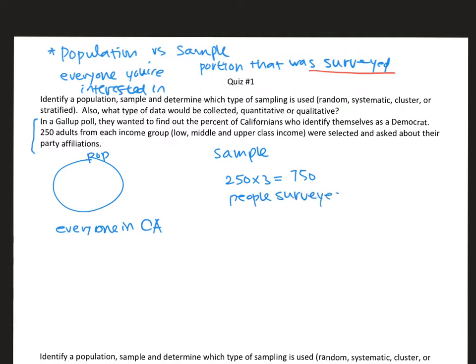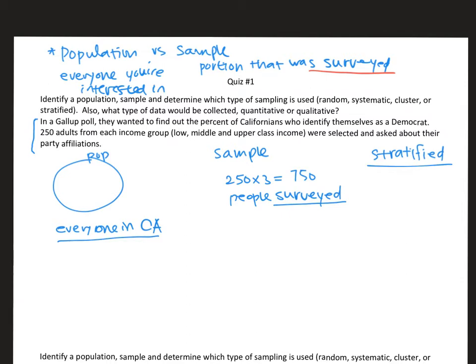So they surveyed 250 from each group. So that'll be my stratified sampling. You notice that they broke down the population into different groups and they surveyed from each group. So that's stratified sampling. From each stratum, they surveyed 250 and there were three groups, so 750 people were surveyed. So population is everyone, and the sample was the 750 people who were surveyed, using the stratified sampling method.